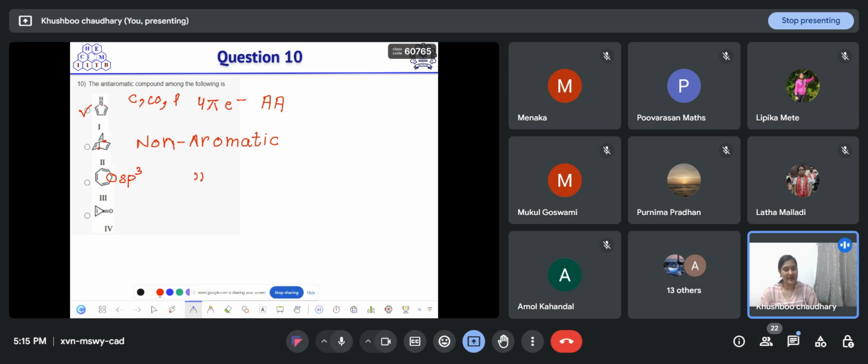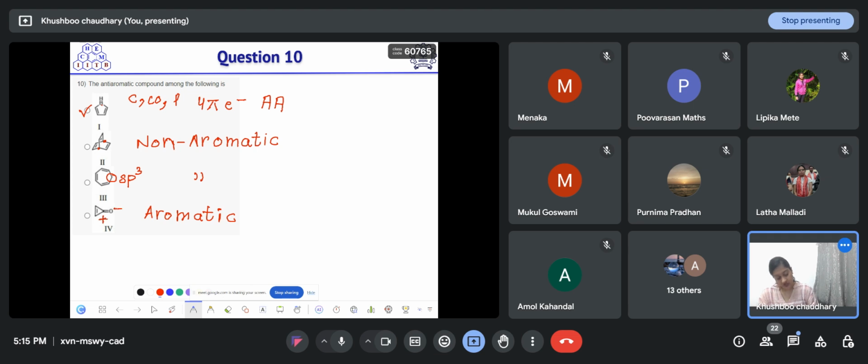Fourth option, is this aromatic, anti-aromatic, or non-aromatic? Aromatic. Okay, good, aromatic, Mukul. So this is aromatic. In this molecule, the carbonyl electron density will shift towards the more electronegative atom, that is oxygen, and create a positive charge here.